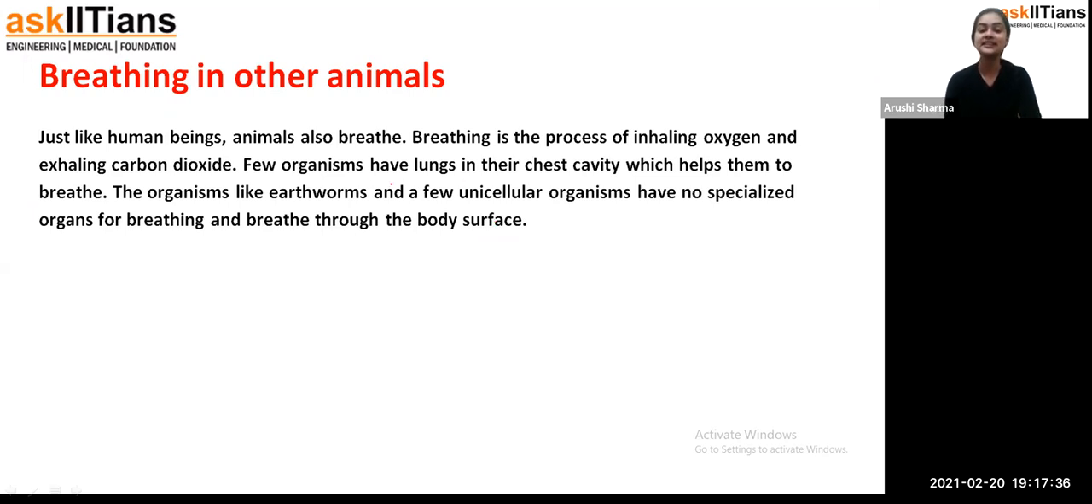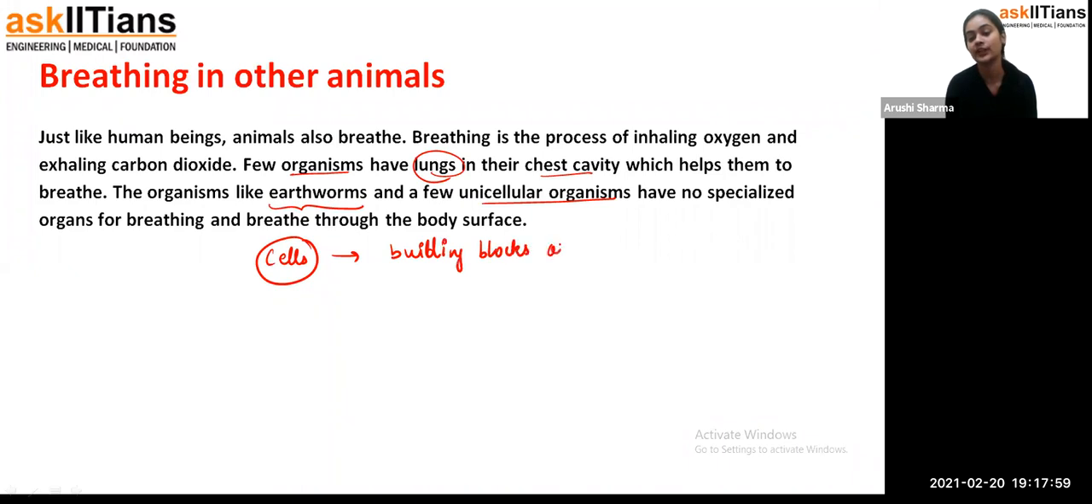Exactly. So we can see here few organisms have lungs in their chest cavity, which helps them to breathe. The organisms like earthworms and a few unicellular organisms. Unicellular organisms, students, what happened if I tell you? See, as I've told you about cells, cells are the building blocks of our body.